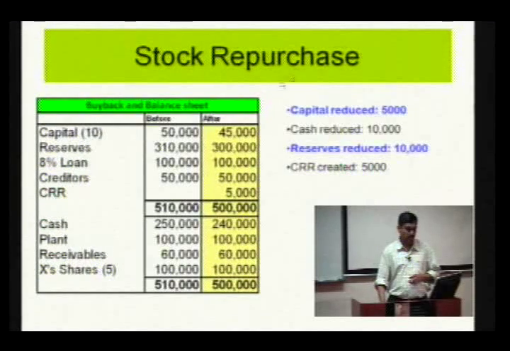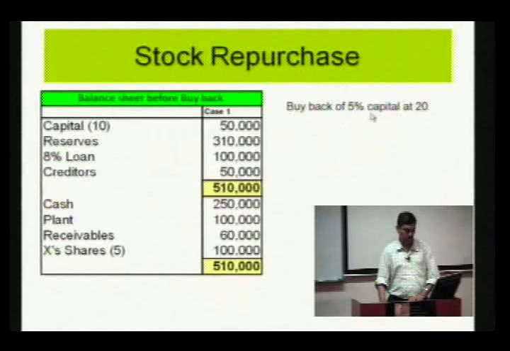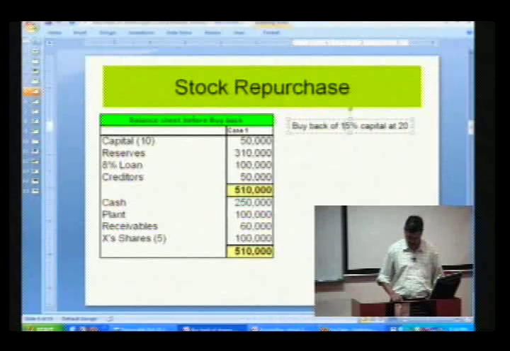After buyback, you can see the capital is reduced by 5,000. So, I would like to rectify: 10% of the capital is bought back. Let me make a correction here.